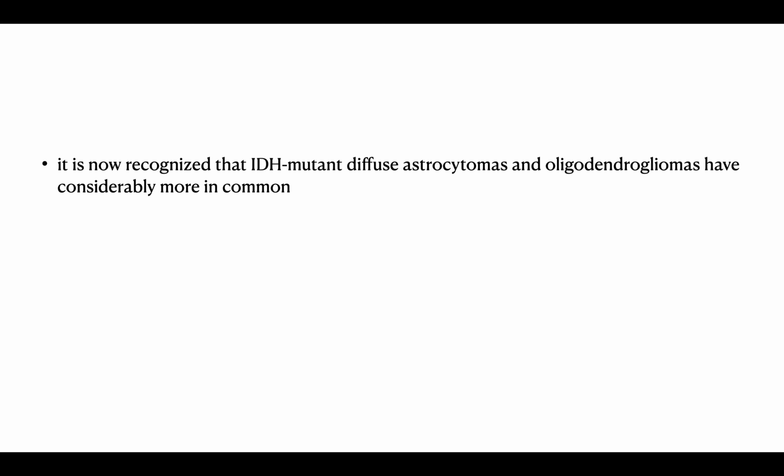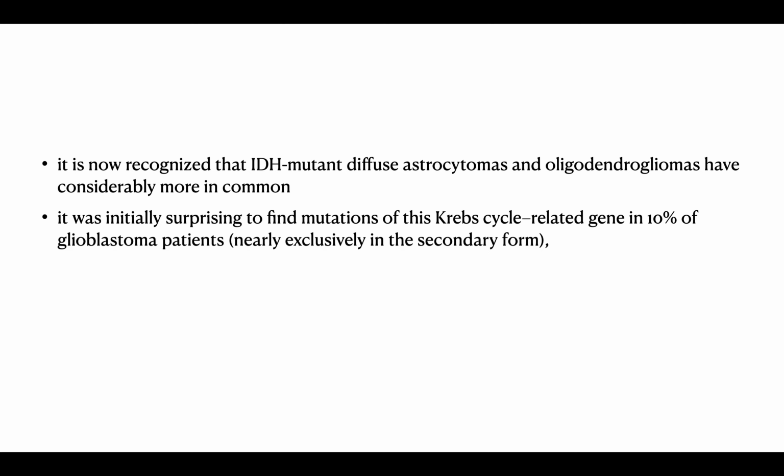It is now recognized that the IDH mutant diffuse astrocytoma and oligodendrogliomas have considerably more in common. So we no longer have any differentiation between the astrocytoma and the oligodendroglioma. It was initially surprising to find mutations of this Krebs cycle related gene in 10% of glioblastoma patients of the secondary form only. It is present only in the secondary glioblastoma.